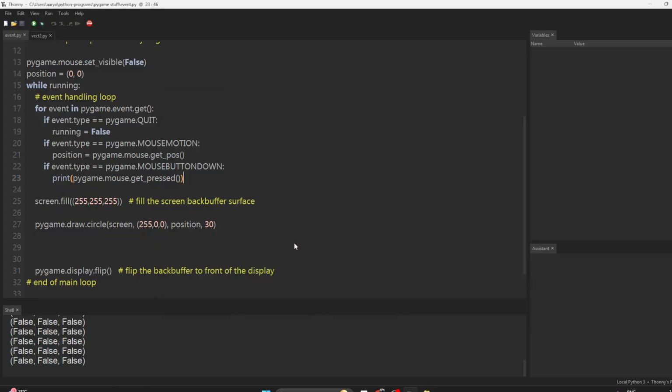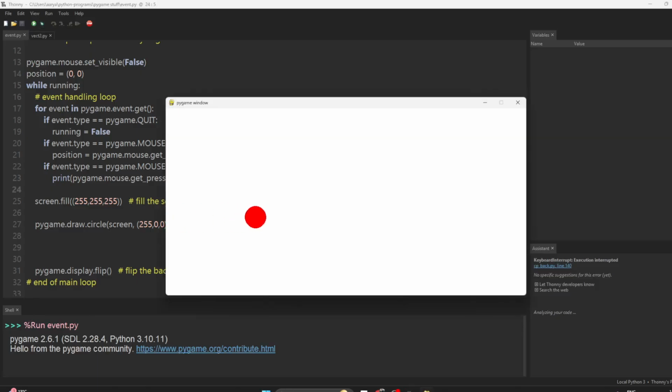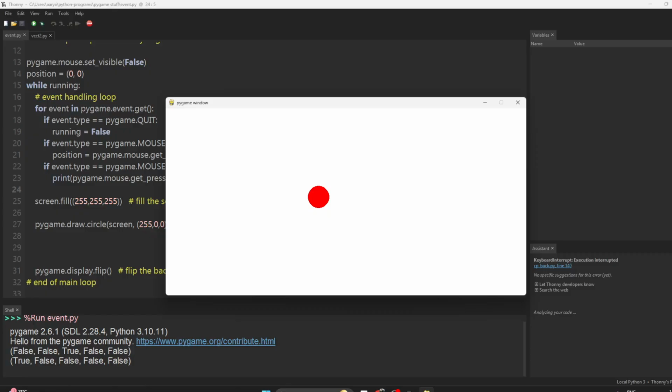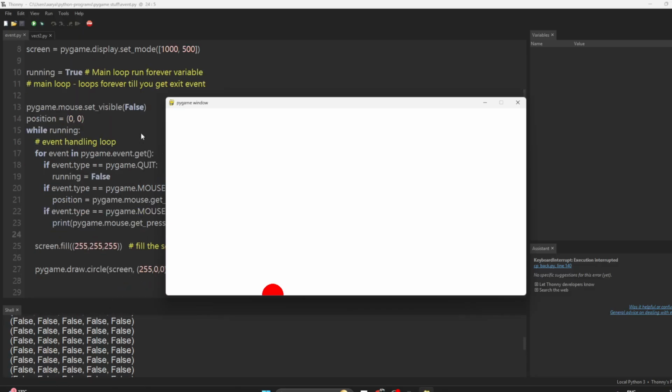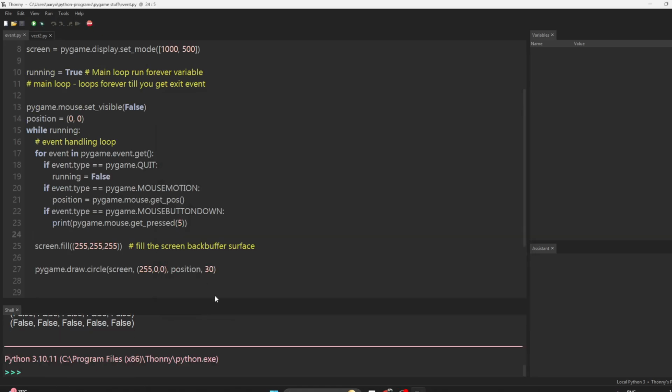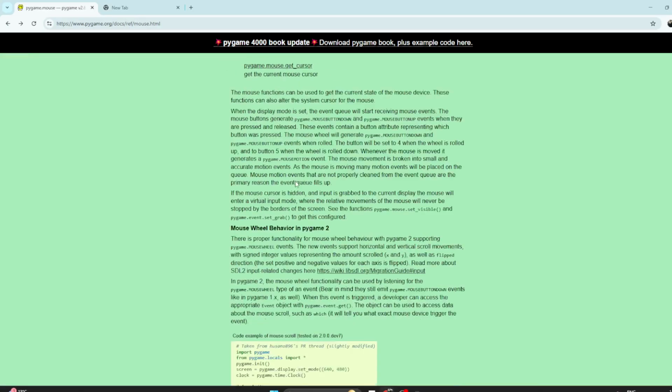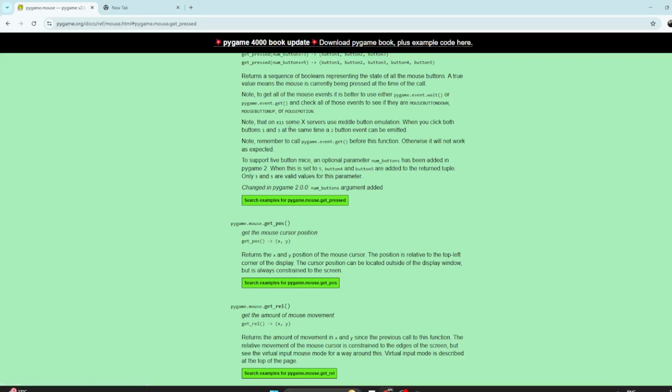So how do I do the up and down, the wheel one? We need to press 5 here. If I write 5, left and right still work fine, and the middle one is the same. But if I do up, it is still false, and down is still false. I do not know how it is supposed to work. So the wheel one is still not working. We can figure out the other three, but the wheel one, we need to look at the documentation again.